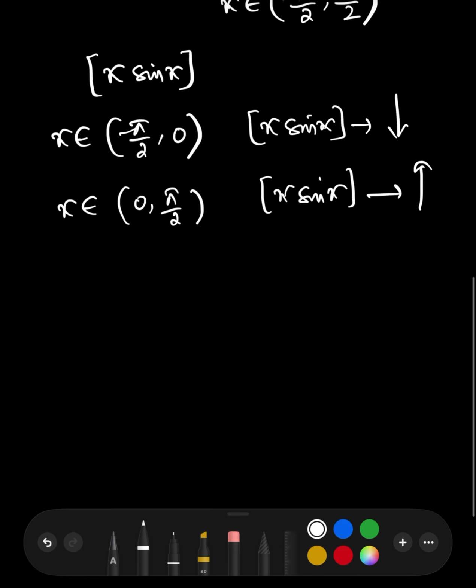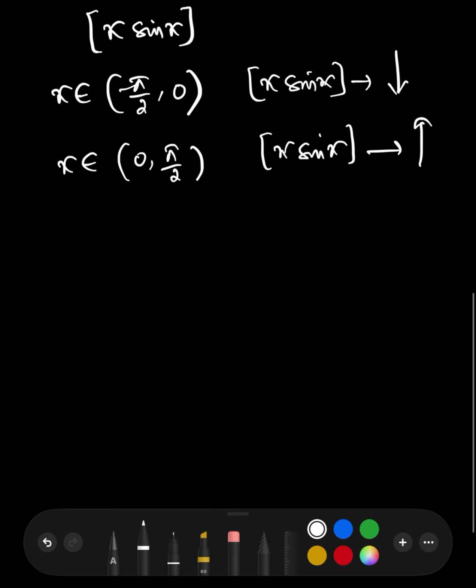So then, in between -π/2 and 0, suppose it is -π/2, then at x equal to π/2, x sin x will give the same answer for both. x sin x is the same at x equal to -π/2 and x equal to π/2, and at x equal to 0 it is 0, right?